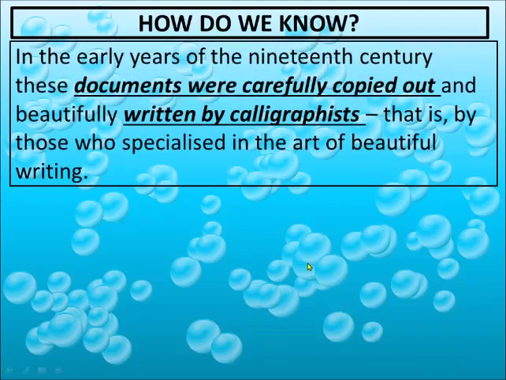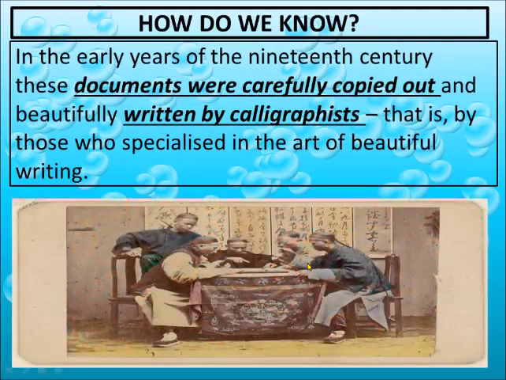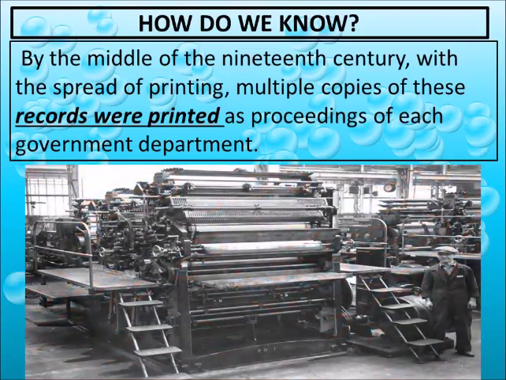In the early years of the 19th century, these documents were carefully copied out and beautifully written by calligraphers. Who are calligraphers? They are people who specialize in the art of beautiful writing. By the middle of the 19th century, with the spread of the printing press, multiple copies of these records were printed as proceedings of each government department.